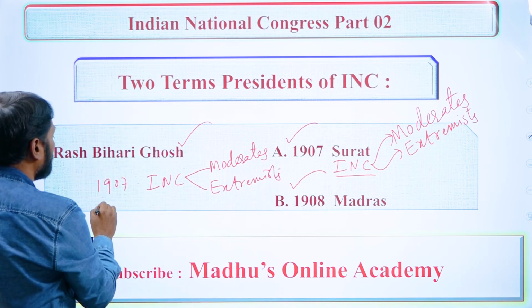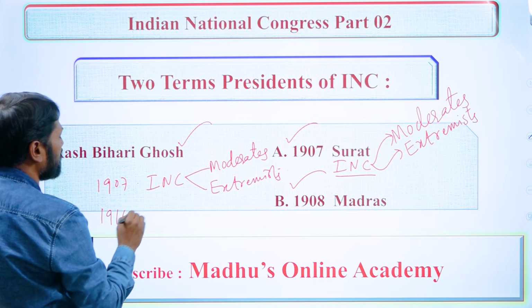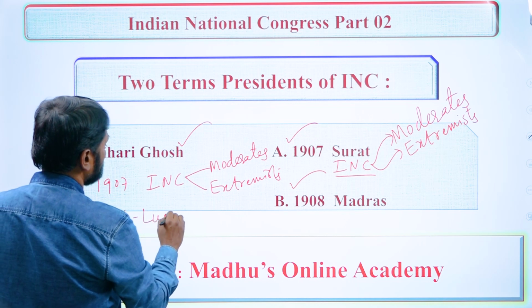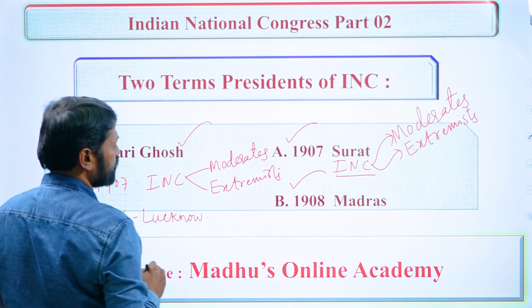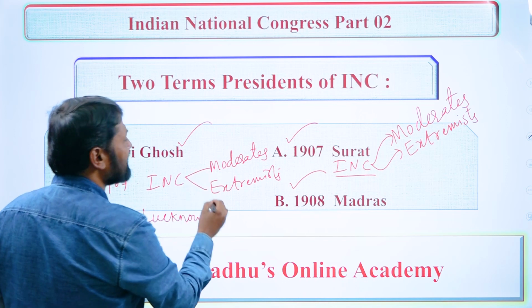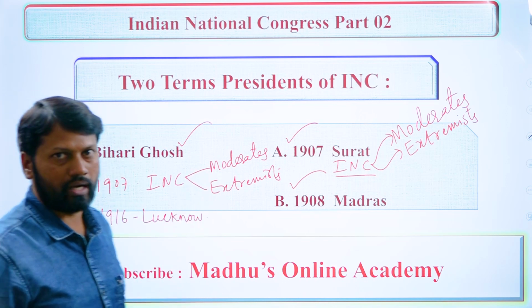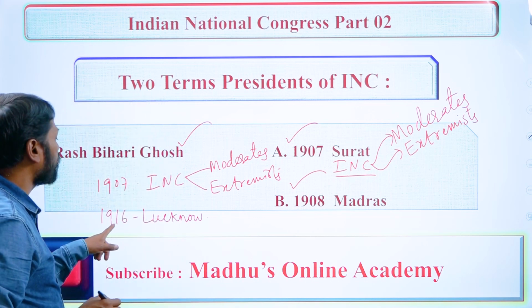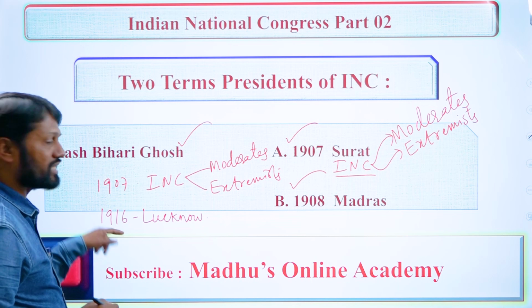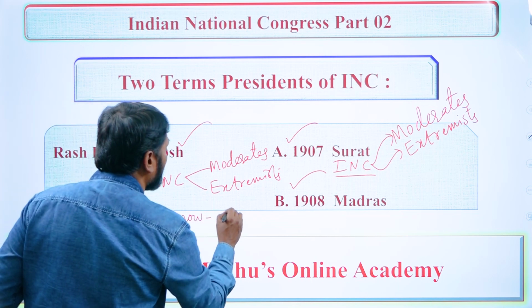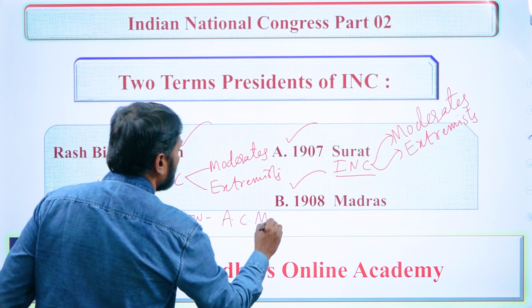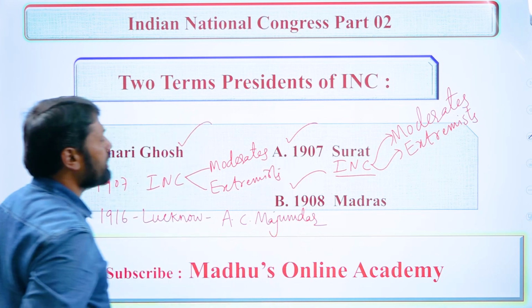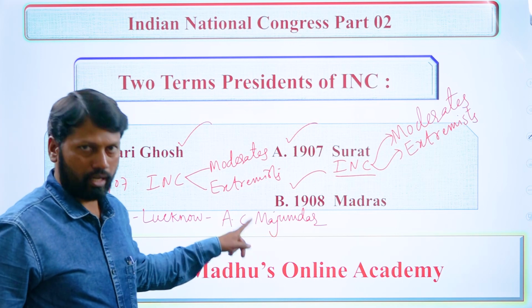Again, in the year 1916, at the Lucknow session, both moderates and extremists reunited and merged. Remember this. This session was held, as you know, at Lucknow in the year 1916. This was presided over by A.C. Majumdar. A.C. stands for Ambika Charan.